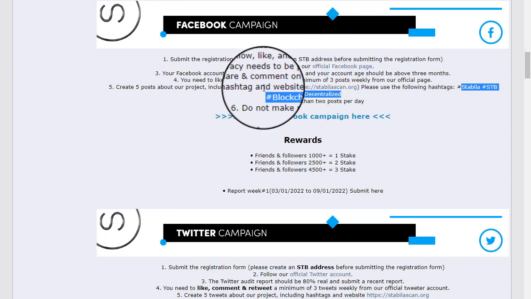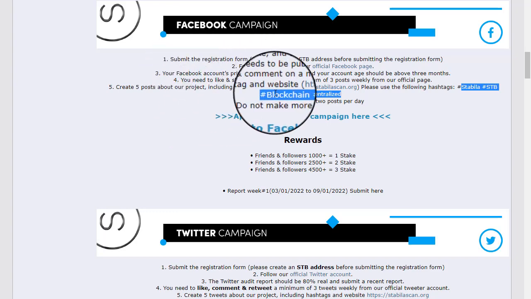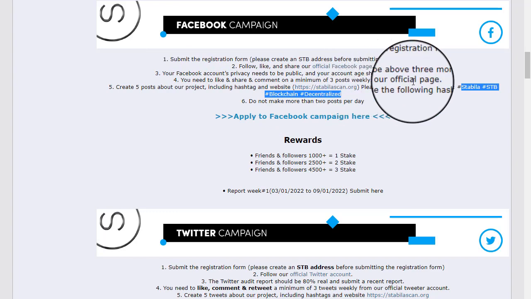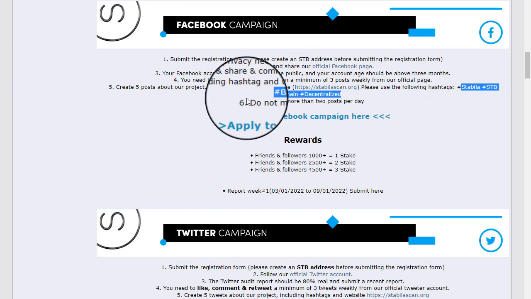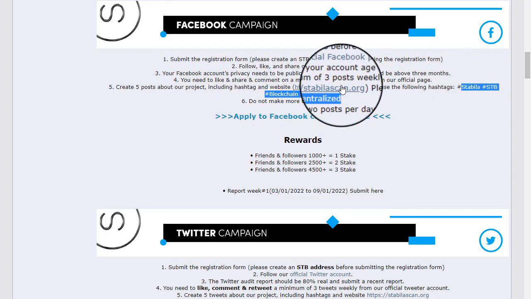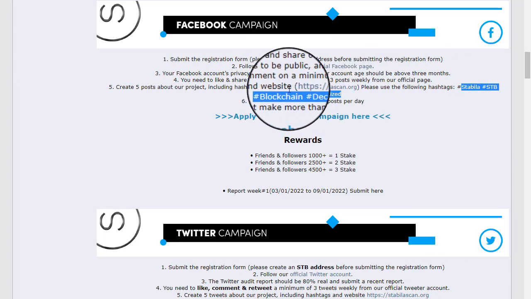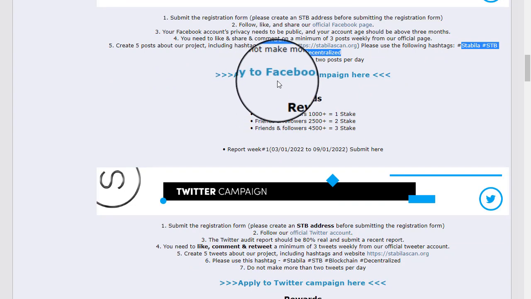After you submit your Google form, they will check it and accept your inquiry. After that, you have to make a minimum of 3 posts weekly on the official page, and create 5 posts on the official page with the required hashtags. They have already mentioned a hashtag. You can put this hashtag when you create and share the post. They have also linked a Google form, so click on this link.